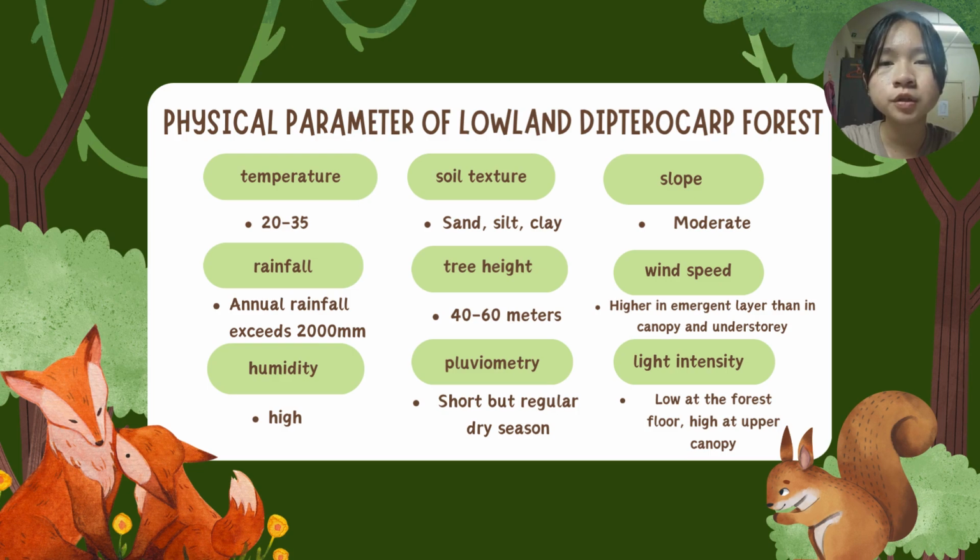The permanent tree in the forest is short, but regularly at the dry season. The slope in the lowland Dipterocarp forest is moderate. The wind speed is higher in the emergent layer than in the canopy and understory. The light intensity is low at the forest floor and high at the upper canopy.